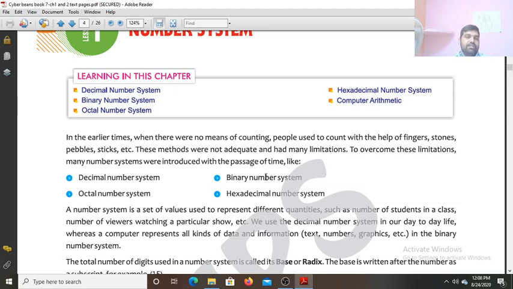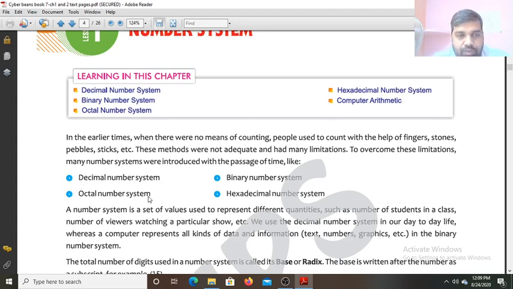Octal number system. In the octal number system, we use 8 different digits, that is 0 to 7: 0, 1, 2, 3, 4, 5, 6, 7. So 93 we cannot write in the octal number system as 93, because 9 is not an allowed digit in octal. In the octal number system we use only digits 0 to 7. 8 and 9 are not used; they are part of the decimal number system. So this 93 you have to convert into an octal number.